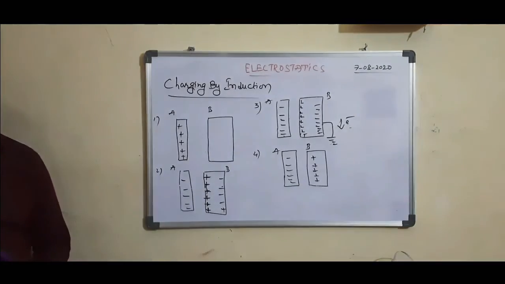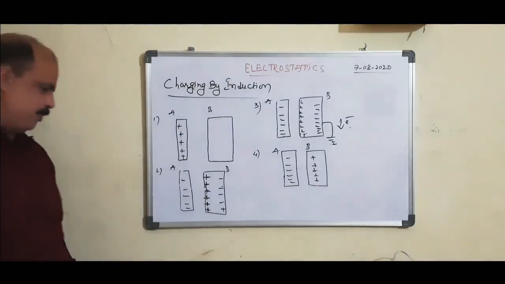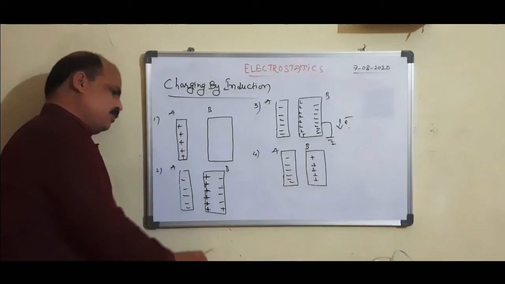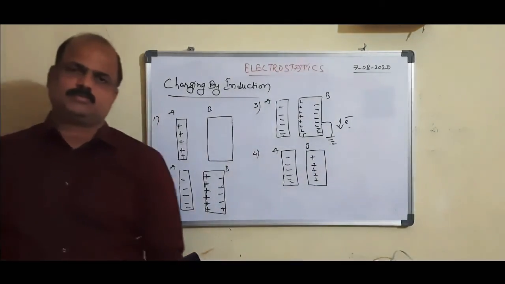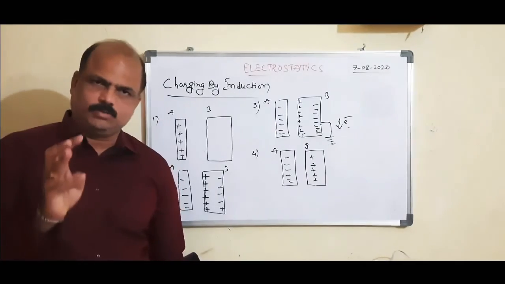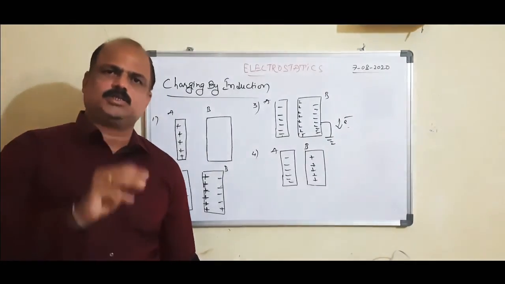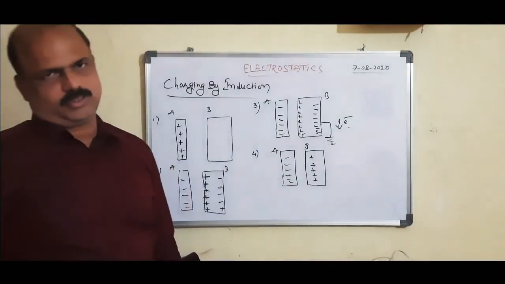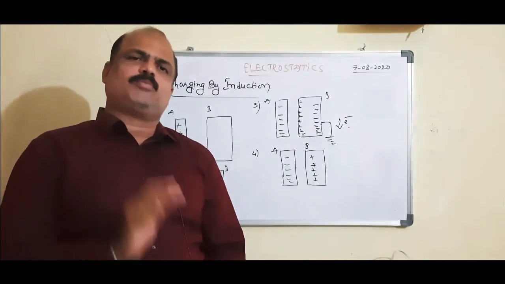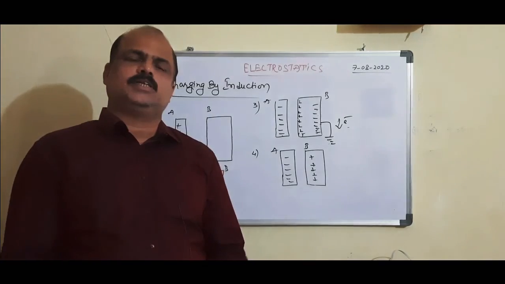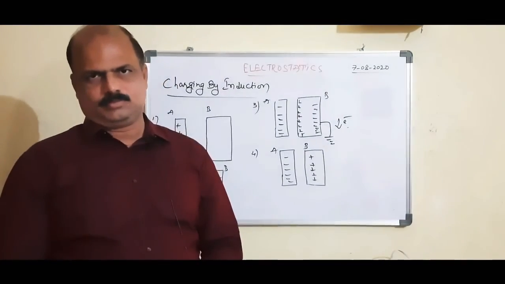This is nothing but induction. What are the important points we have to remember in induction? Number one, in the induction process, induction precedes attraction. Number two, induction charges the body with a dissimilar charge. Number three, in the induction process, there is no net charge developed.